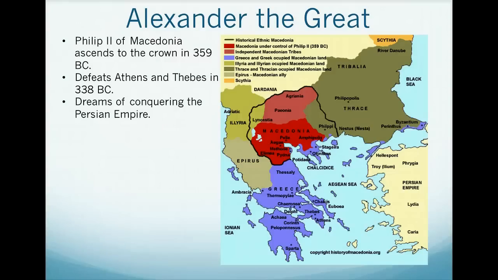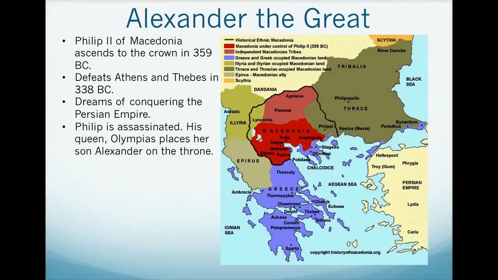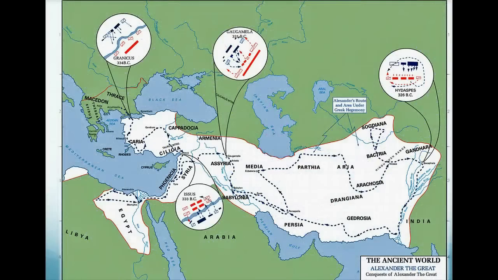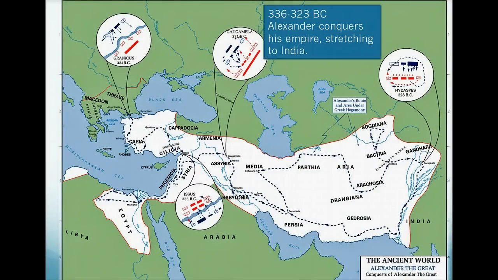Well, before he's able to do this, he's assassinated, and his wife, I should say his queen, Olympias, places her son Alexander on the throne at a very, very young age. And this is going to lead to Alexander essentially picking up where Philip II left off. And between 336 and 323 BC, Alexander is going to conquer his own empire and essentially conquer the Persian Empire.